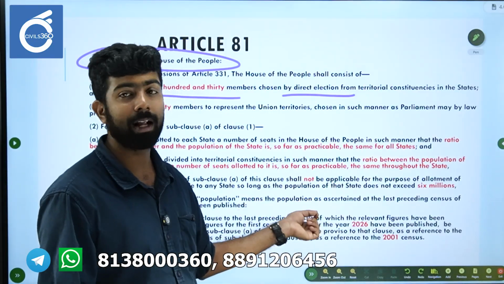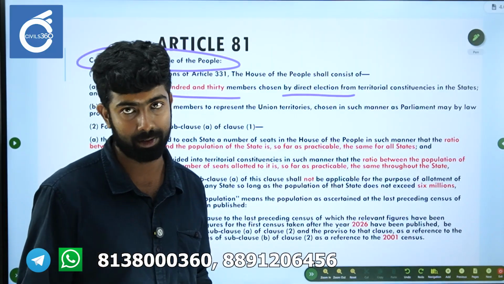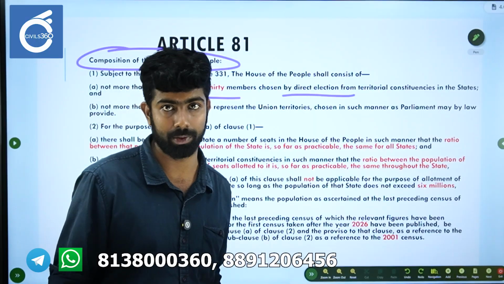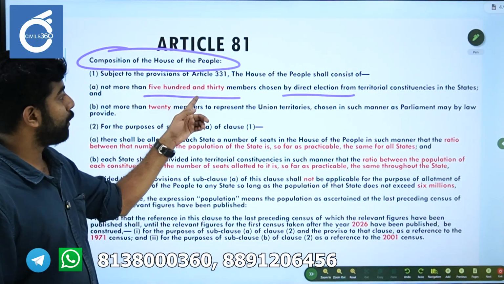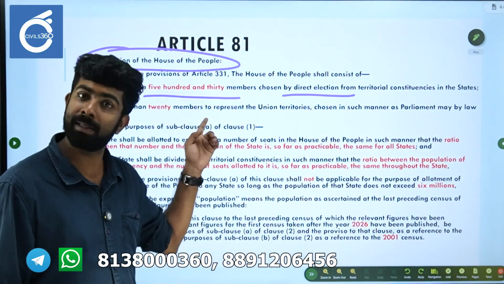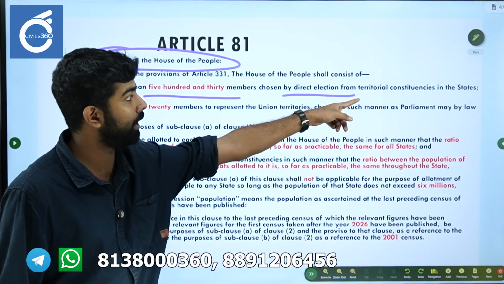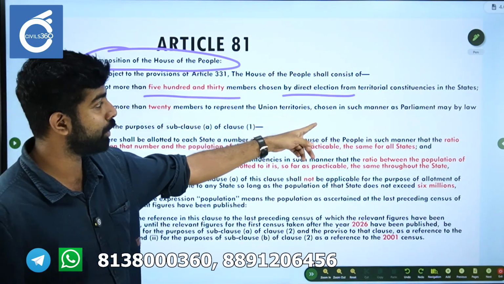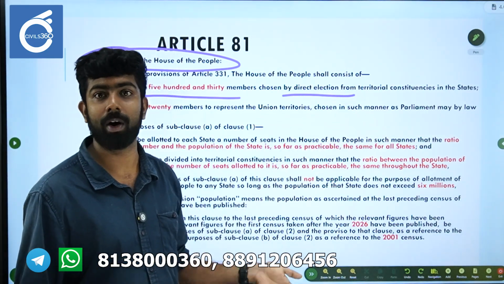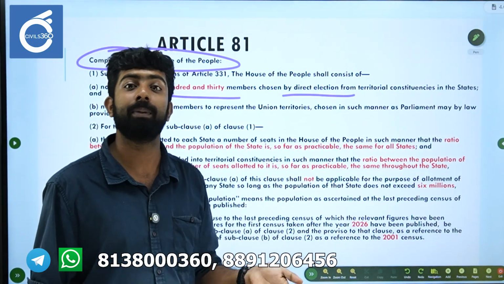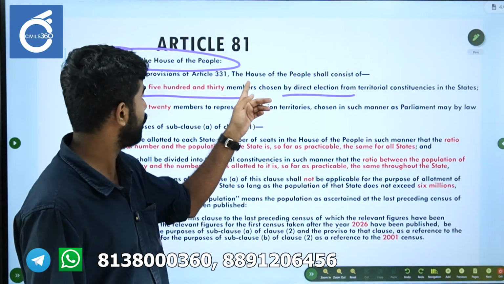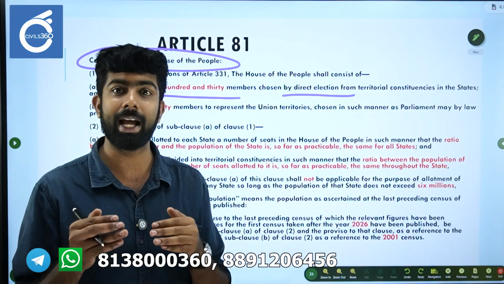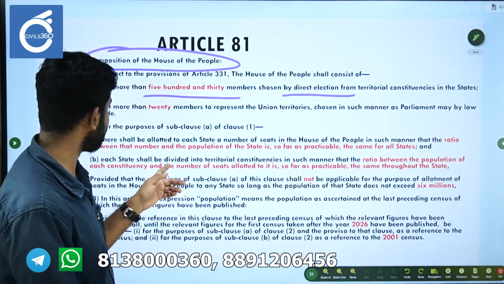And remember, these are articles that are repeatedly coming in current affairs. So it makes sense that you read these articles thoroughly. So not more than 530, this is the maximum strength from states, territorial constituencies on the states. And 20 members from the UTs. This is the maximum strength, or what we call the total membership, absolute membership, right? So absolute membership is 530 plus 20, 550. But we don't have that much. We actually have 543 seats.